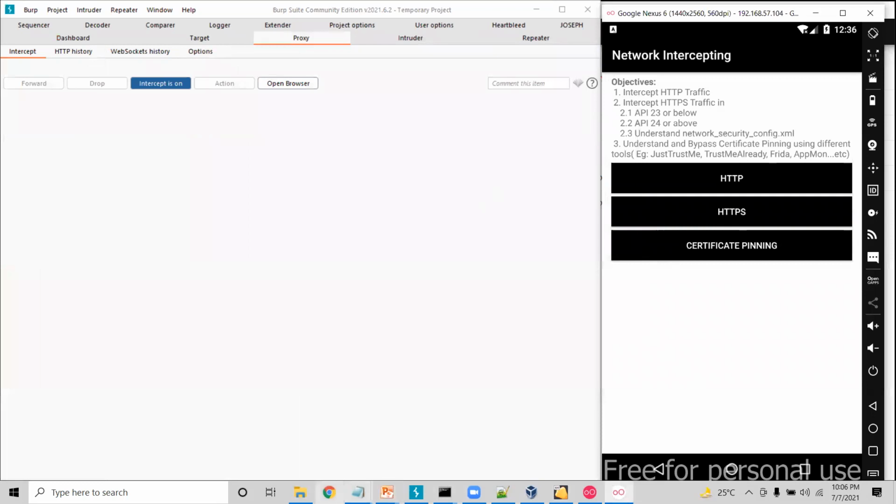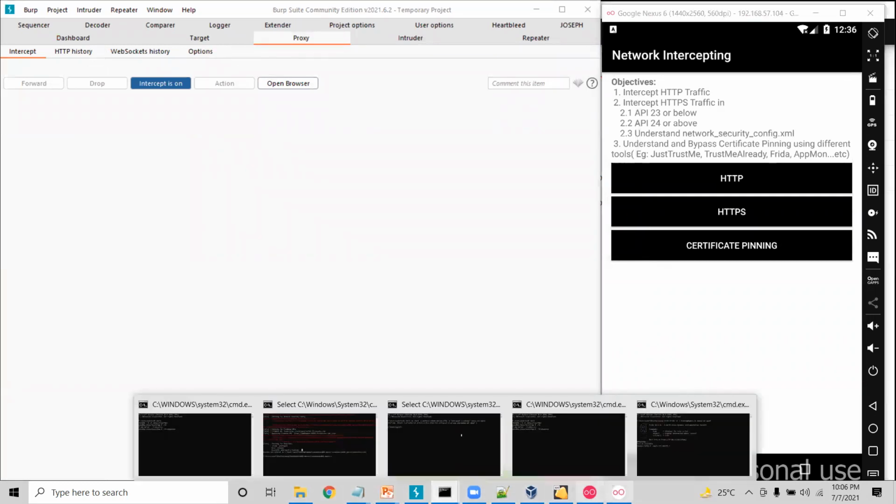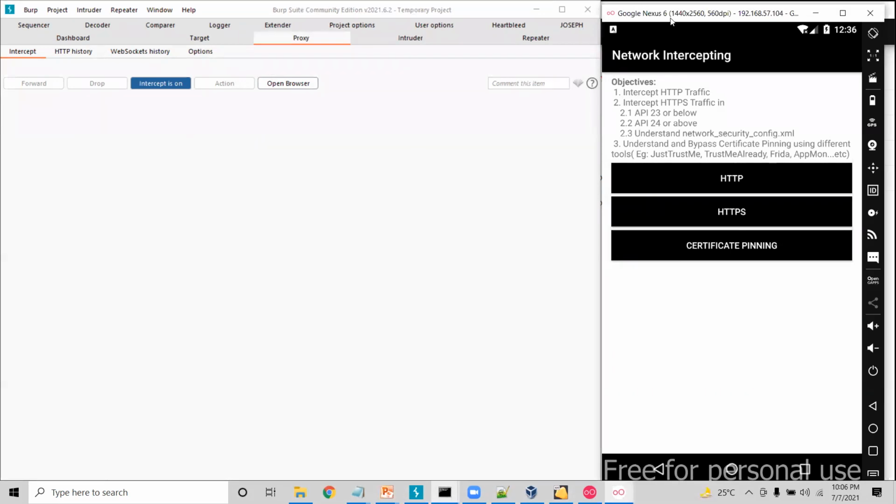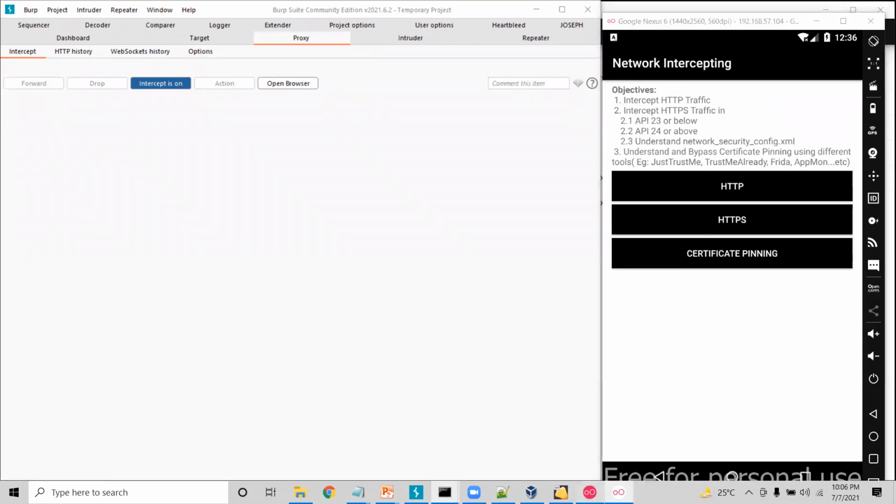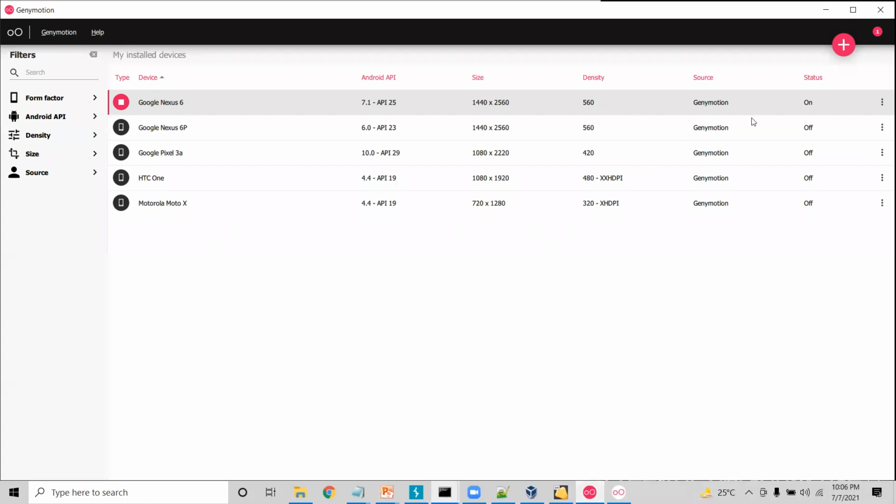What's wrong here? What is the version of this device? It's 6. Okay. I got the reason.